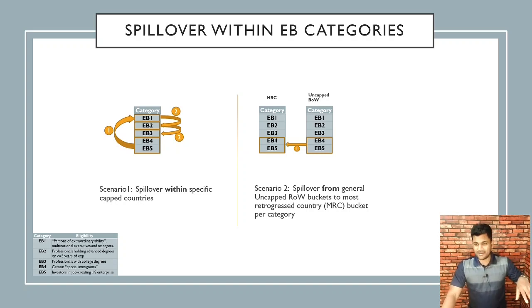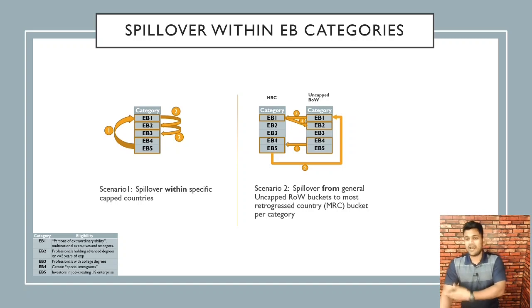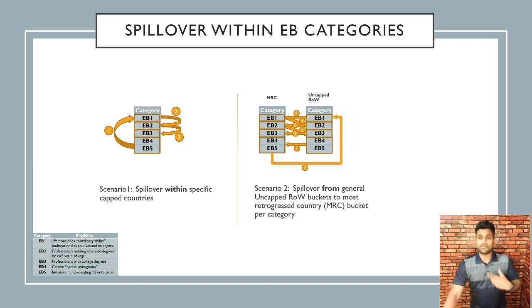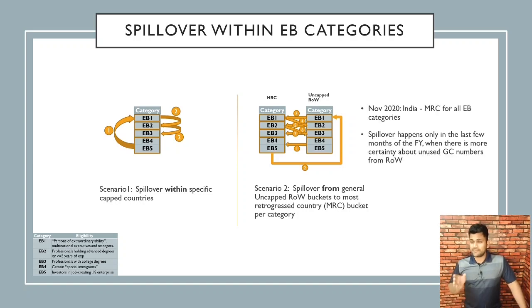If there is still anything left over, now it will go to EB1 of rest of the world. And then from EB1, it goes to EB1 of the most retrogressed country, and if there's still something left over, it'll flow to EB2 and so on. EB2 of uncapped rest of the world to EB2 of the most retrogressed country, EB3 of uncapped rest of the world to EB3 of the most retrogressed country. Although this is a little bit complicated, look at this very important, considering what we are going to see later. Interestingly, as of November 2020, India is the most retrogressed country for all EB categories.